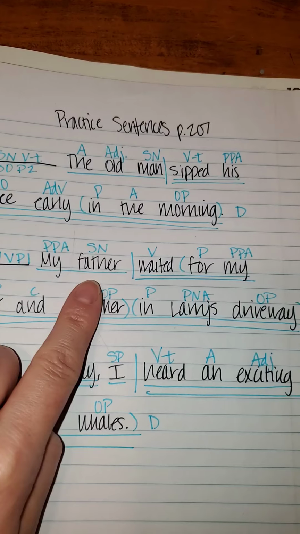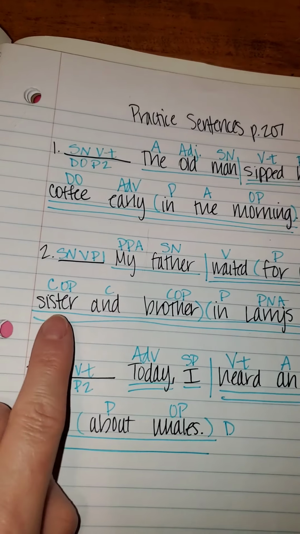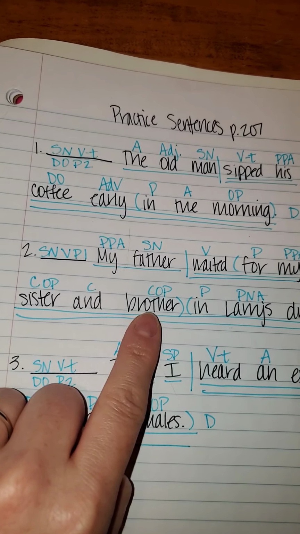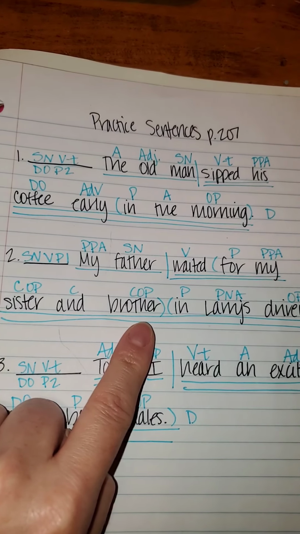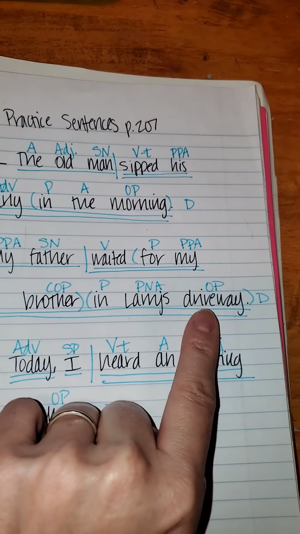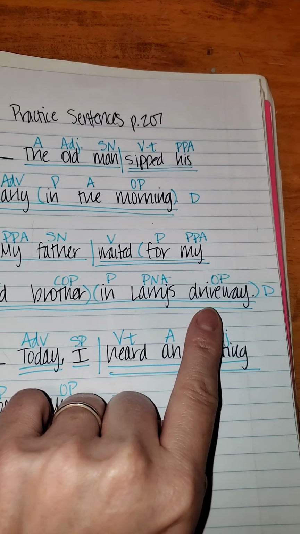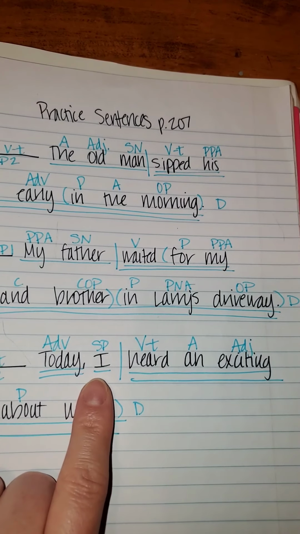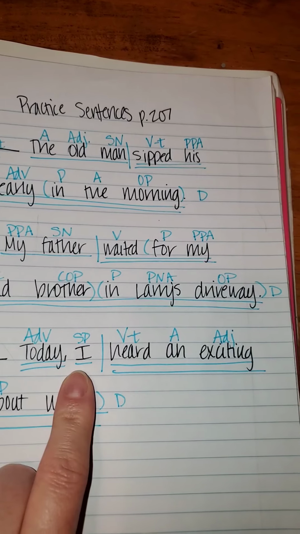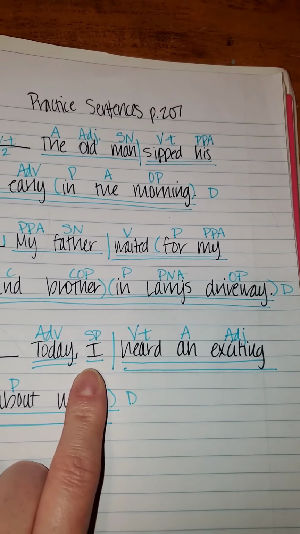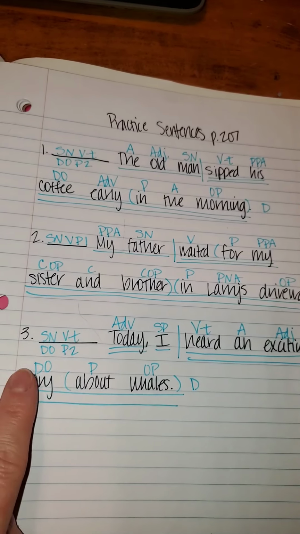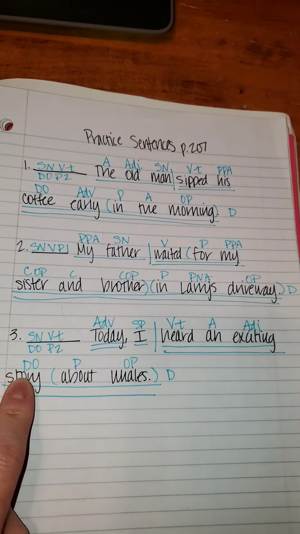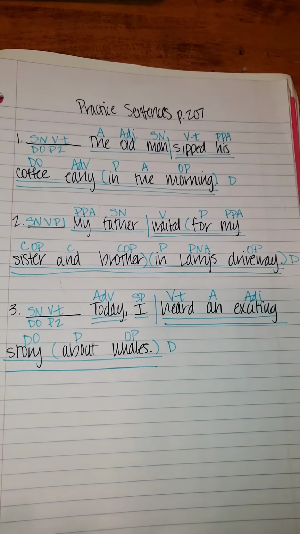Father, is it a noun? Yes, it is a noun. Sister and brother, sister, brother, not and, sister, brother. Are they nouns? Yes, they are nouns. Driveway, is it a noun? Yes, it is a noun. I, is it a noun? No, it is a subject pronoun, so you will not list it. Okay? Whales, is it a noun? Yes, it is a noun. And story, is it a noun? Yes, it is a noun.